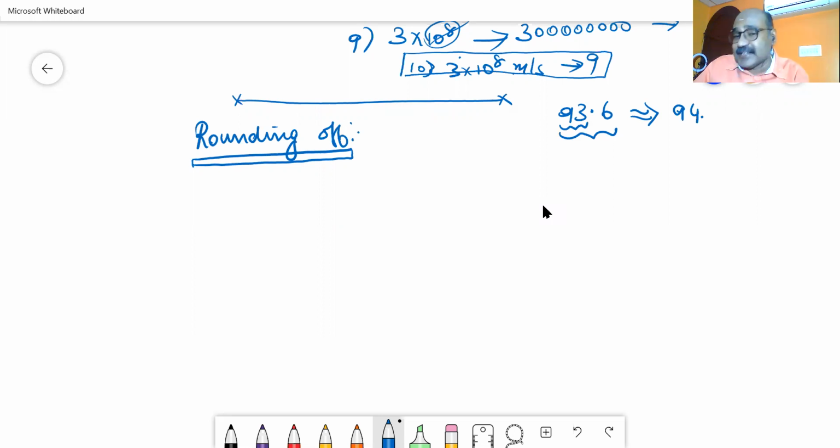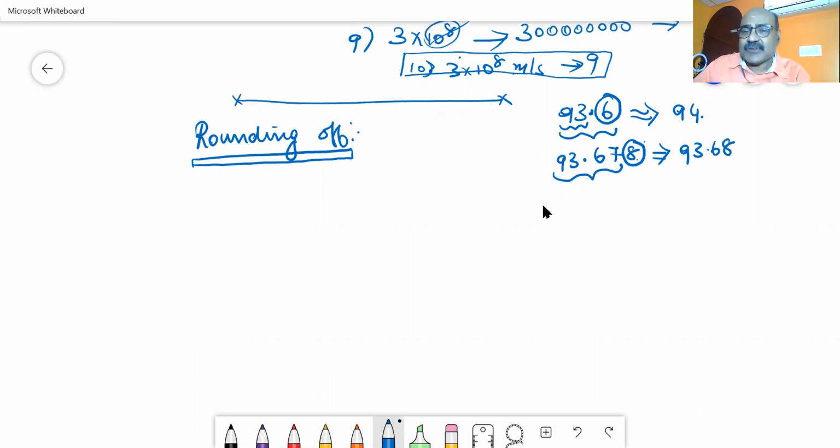So the third number is made to get rounded off. If I am writing 93.678, you are asked to round it off to 4 digits. So I need these 4 digits, which means I have to round off the last digit, the 5th digit. Then I will say it is greater than 5. So I am writing this as 93.68.